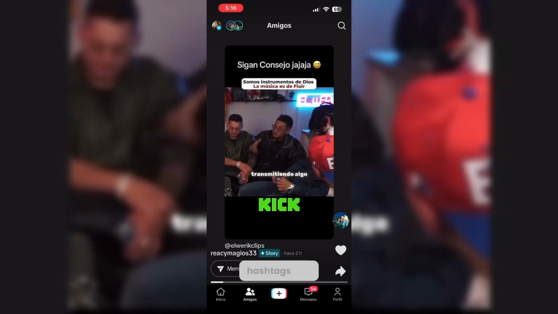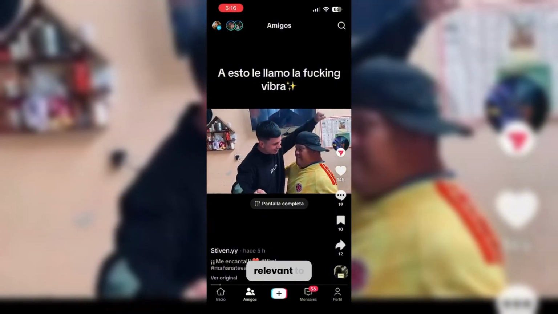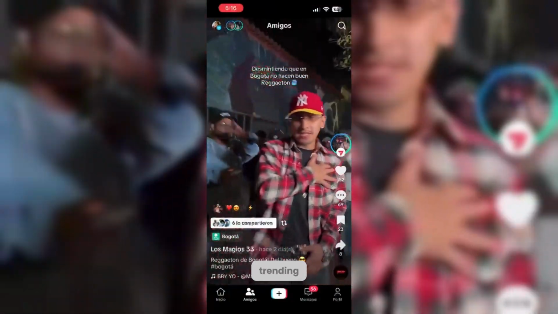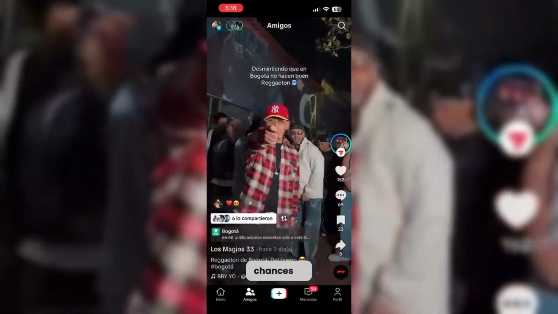Third, use the right hashtags and trends. Don't just use random hashtags, choose ones that are relevant to your content. You can also use trending sounds and challenges to increase your chances of going viral.